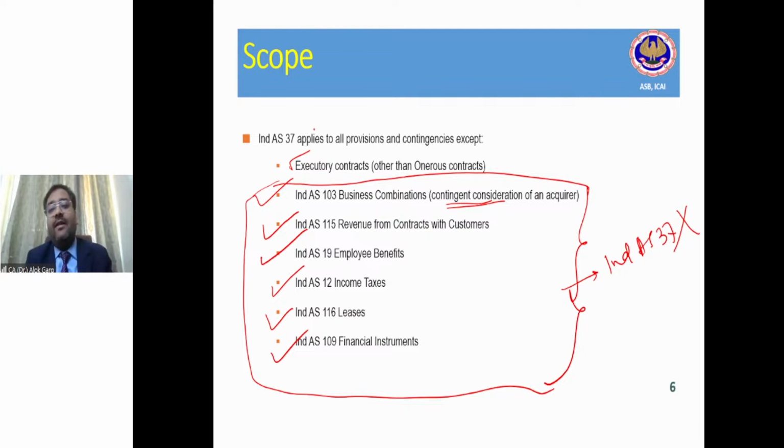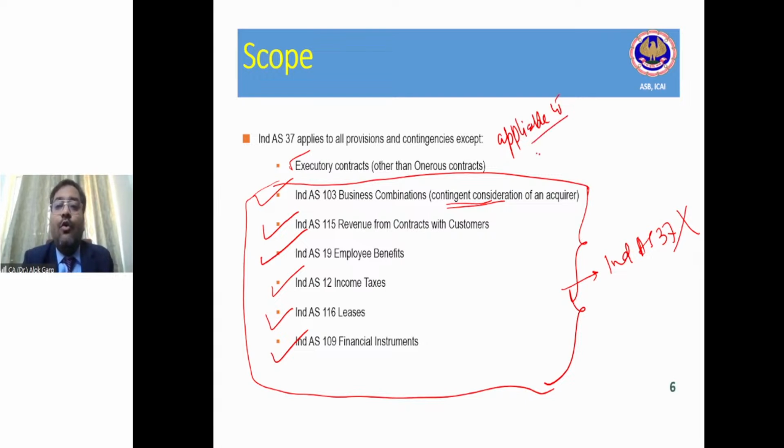In the second quarter, neither the company has paid me nor have I provided my service. So executory contracts mean both the parties have equally performed or both the parties have not performed, right? So this standard is not applicable to the executory contract, right? But if the executory contracts are onerous, then this standard is applicable